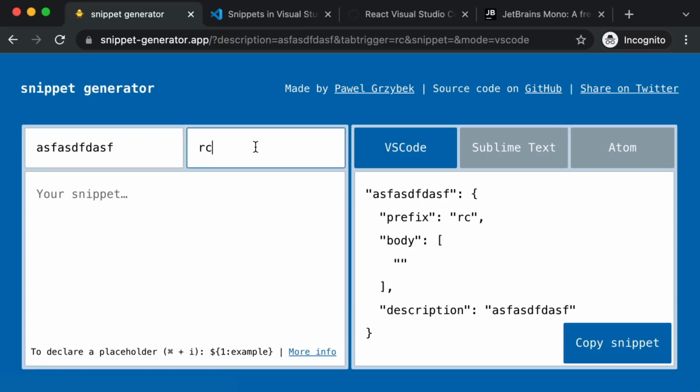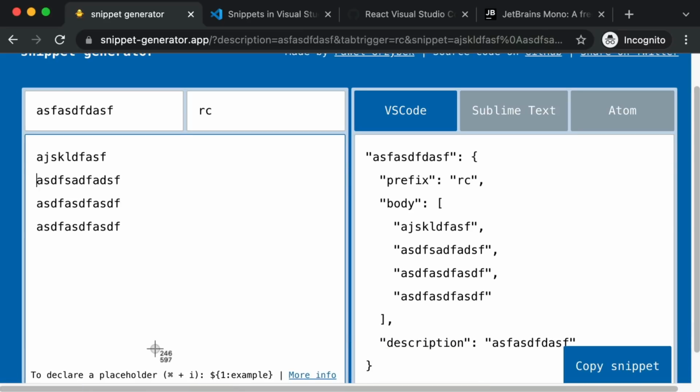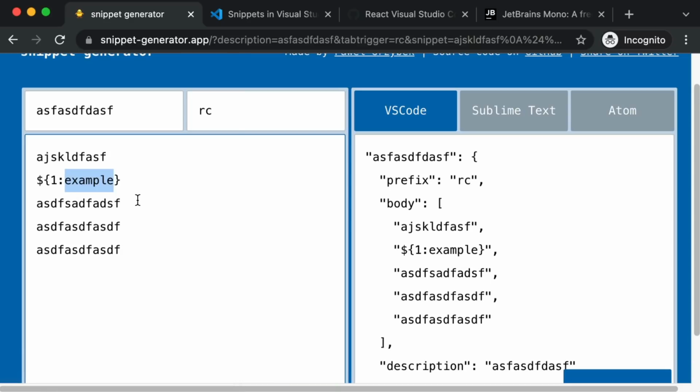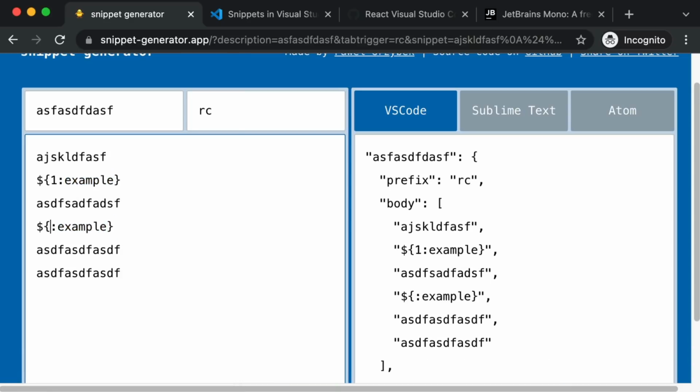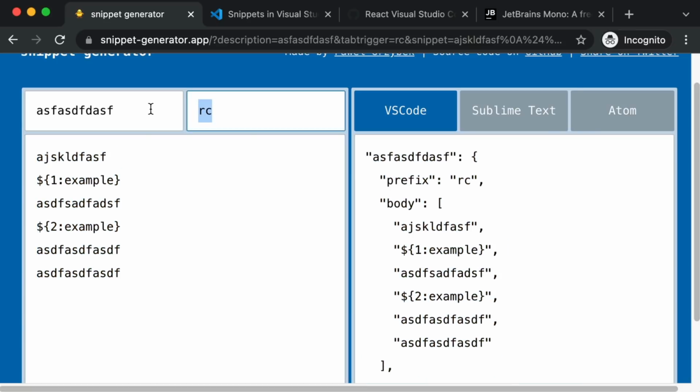You can see by default it's set to VS Code, so you just make up a name, then you pick what tab trigger you would want. So if I want to just be able to type RC tab, that's what goes there. And then your actual code, and it can be multiple lines, goes here. And then down here it even says if you want to add a placeholder, it shows you the keyboard shortcut. So for example, if I want to place one here, and then if I wanted to place another one here, I would change that to 2. Now if you were going to copy that into your VS Code file, you could just type RC tab, and then you could tab through these different locations.